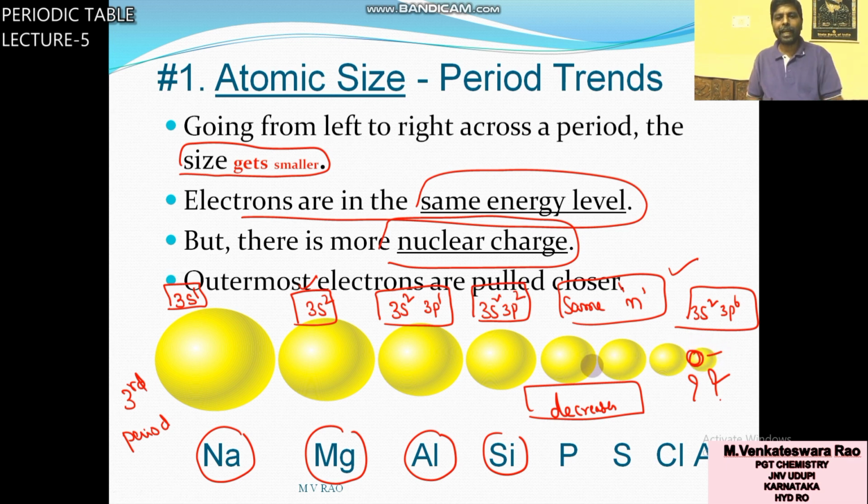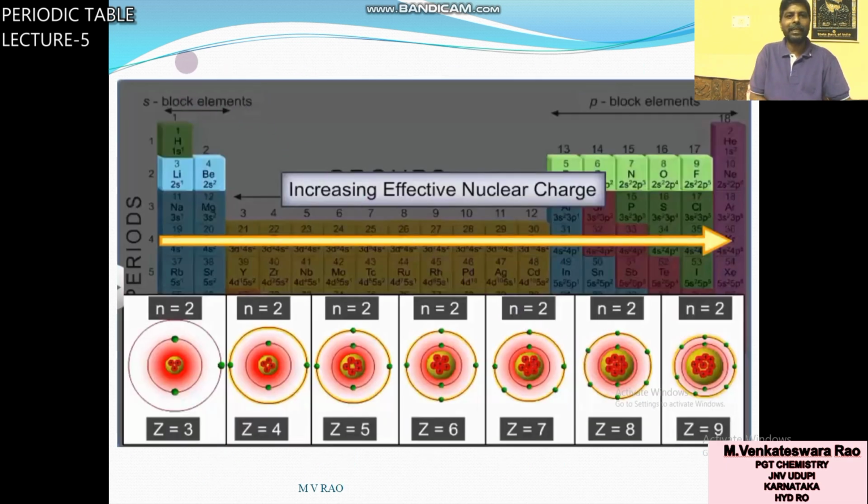From left to right, nuclear charge increases. In a period, from left to right, nuclear charge increases. As nuclear charge increase, nuclear attraction increase.